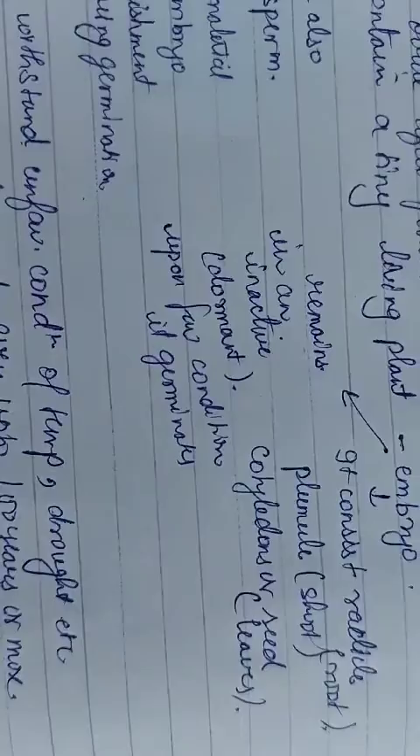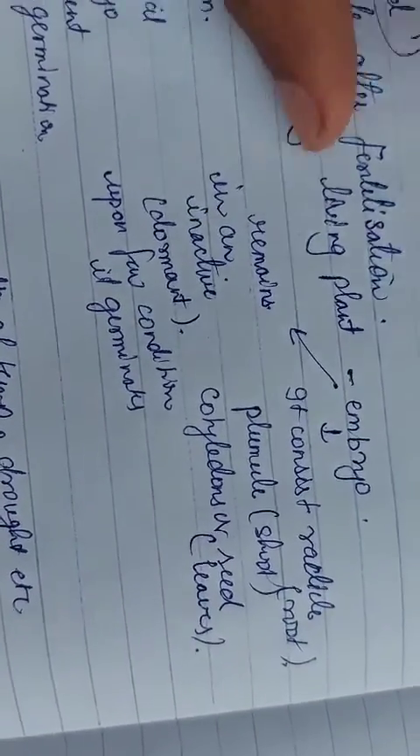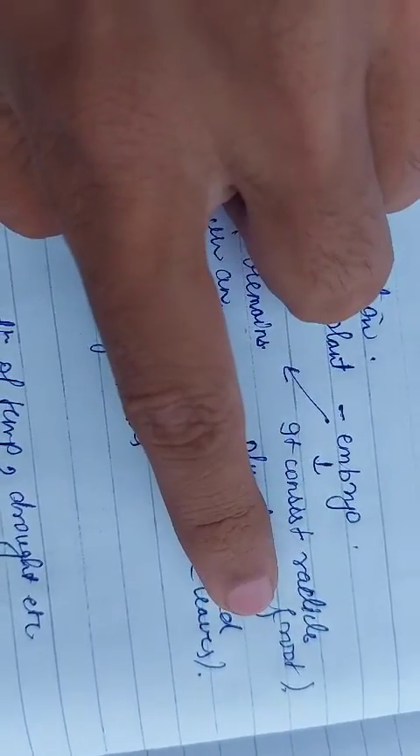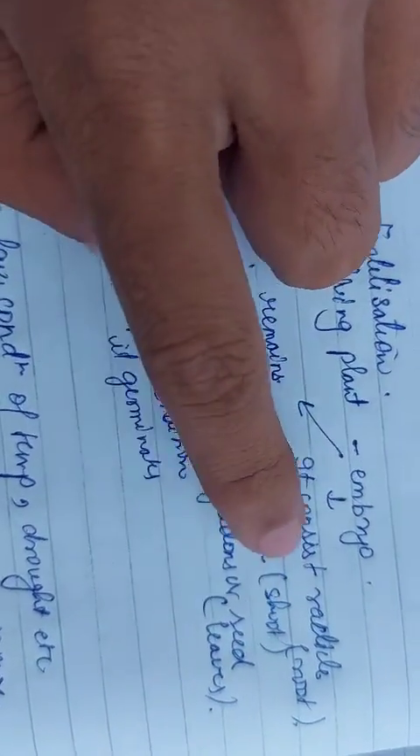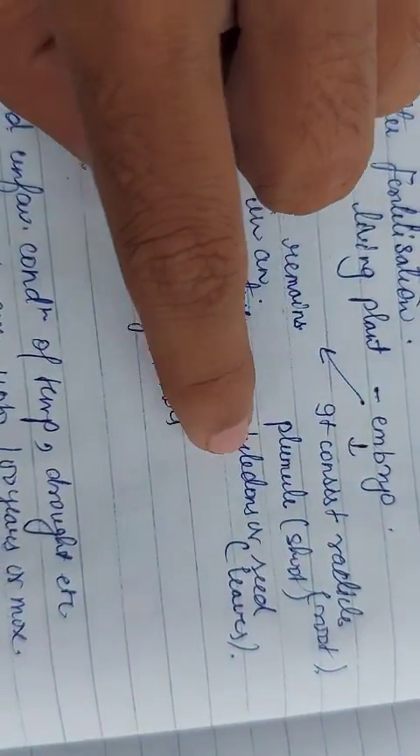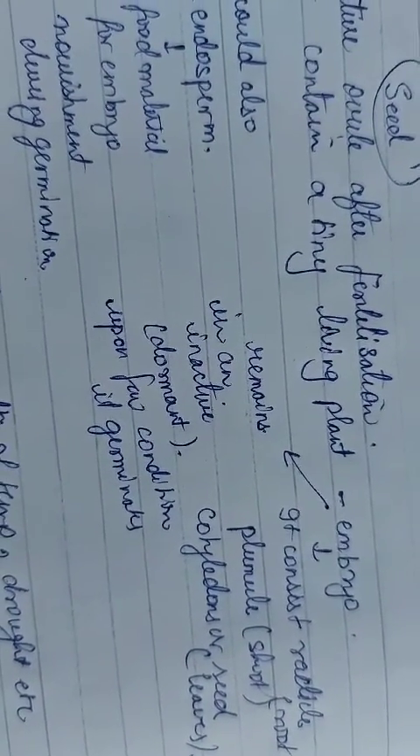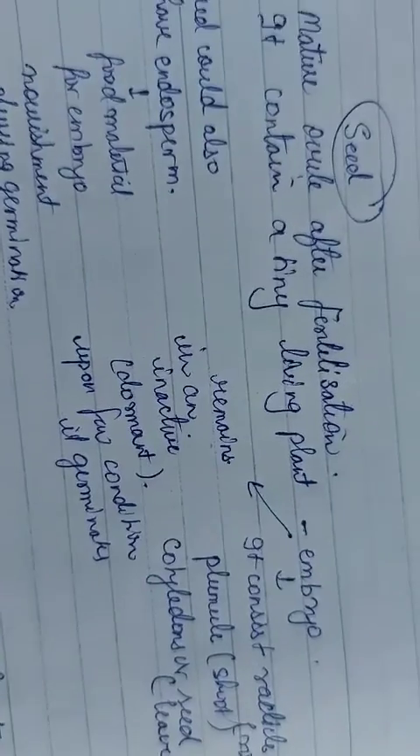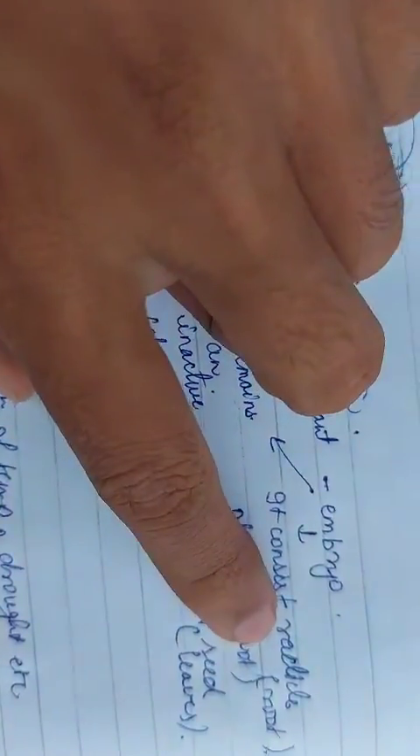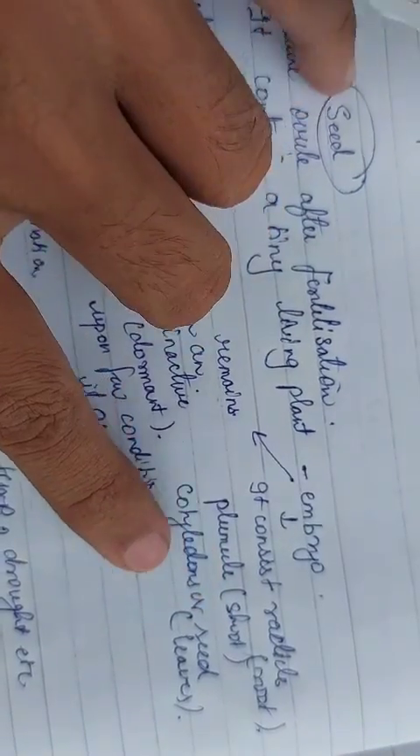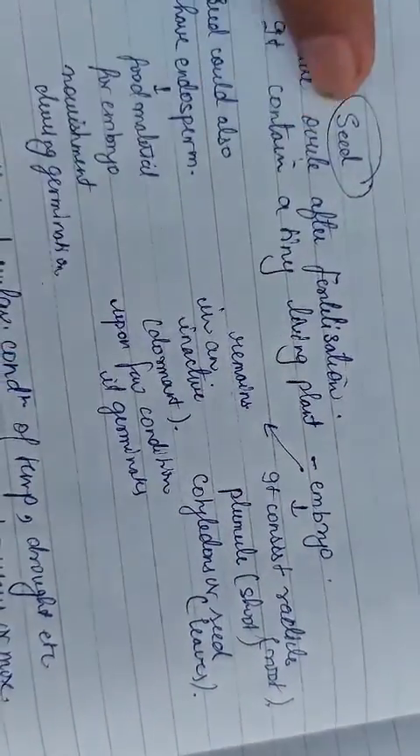And what does the embryo consist of? The embryo consists of the radicle, plumule and cotyledons. The radicle will form the root, the plumule will form the shoot, and the cotyledons will form the seed leaves. These are the parts present in the embryo, which is in the resting phase. The radicle later forms the root of the plant, the plumule later forms the shoot, the upper part of the plant, and the cotyledons form the seed leaves.